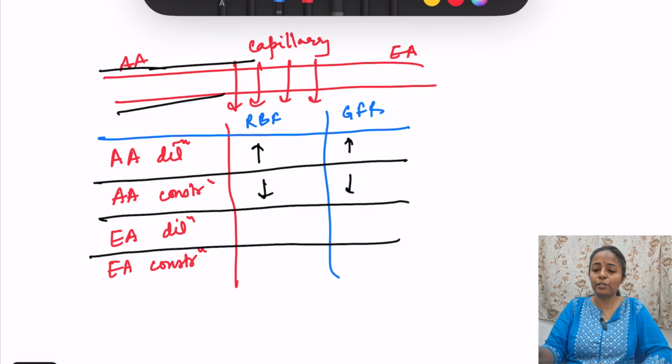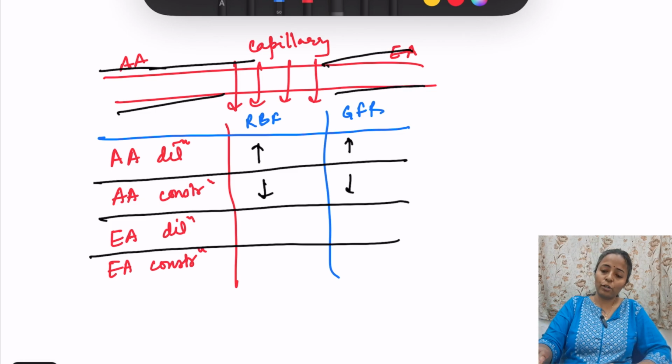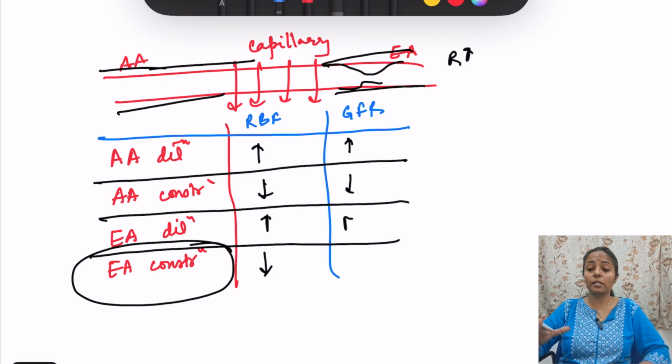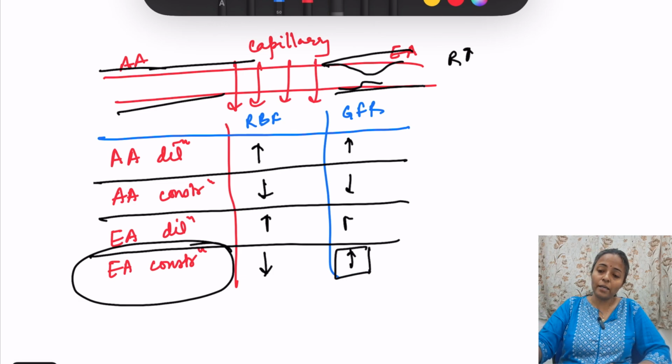Efferent arteriole dilation, so this increases, the dilation, so renal blood flow increases, that is why GFR also increases. But very important is this part, efferent arteriole constriction. Renal blood flow decreases, okay, not increases, renal blood flow decreases. Why? Because of the constriction resistance is increasing, renal blood flow is decreasing, but GFR is going to increase. Why? Because now the outflow has decreased.